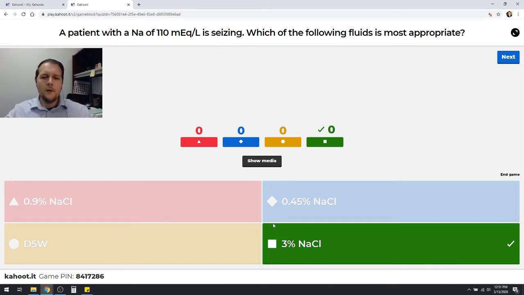So basically, you maybe start off with a bolus of the 3% saline to get the patient's seizing under control. Once they have stabilized, then you can look and see what their new sodium level is, and then adjust the rest of it based off of this using normal saline. That'd be pretty reasonable, assuming the patient's not fluid overloaded for any reason.